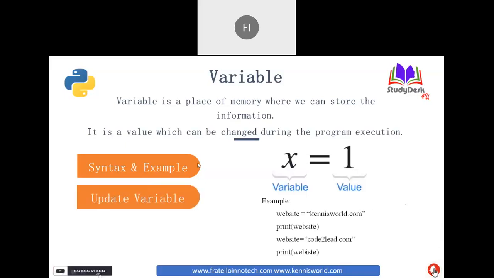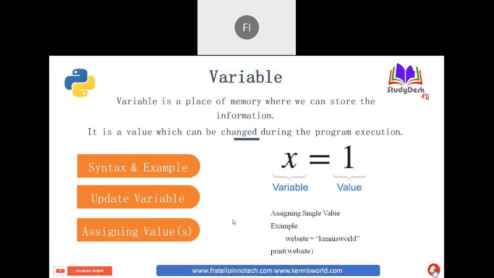So now, in the same way, as I mentioned, we can change the variable value. If you see here, initially I wrote website equal to kennisworld.com. I'm using print, which will print the value we have in website. Similarly, after that line, again I'm changing to website equal code2lead.com. That means initially when I print website, the value will be printed as kennisworld.com. But when I'm printing over here, it will change to code2lead.com because I'm replacing the value with code2lead.com. This shows that the value we have in the variable can be changed in the program.